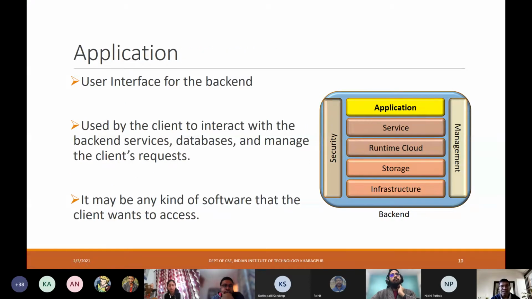So this application is basically the user interface for the backend, right? This is the first layer that you see on top, the user interface for the backend, and it is used by the clients to interact with the backend services, the different databases, and to manage the client's requests. So it may be any kind of software that the client wants to access, right?